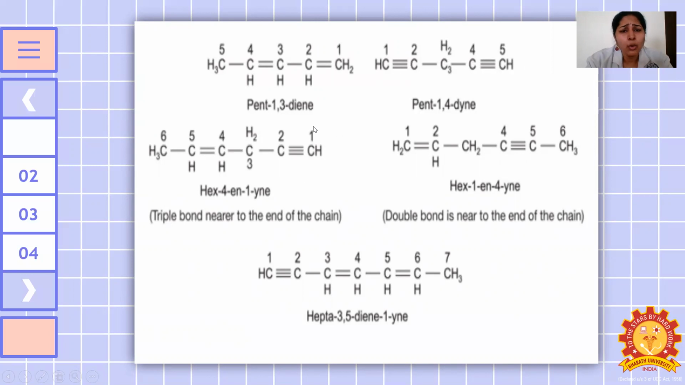So here 1, 2, 3, 4, 5, 6. 6 carbon atoms means obviously it is called hexane. So here a triple bond is there, here a double bond is there. So always, I have told you, YNE before only ENE should come. So fourth position ENE, and then